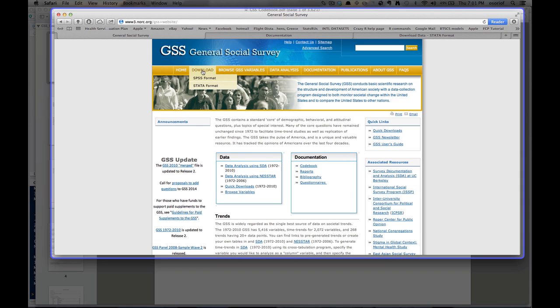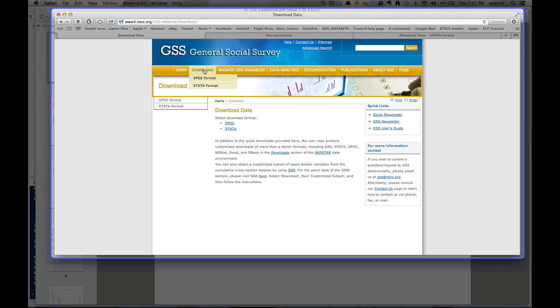First, we want to decide what format we want the data in. And so if you go to the download tab up here, because I'll be doing this in R, I'm going to use Stata. Although really it's all the same after you import it.